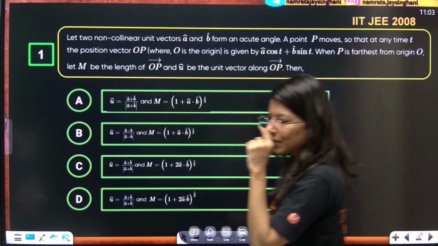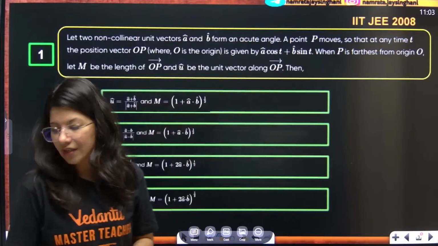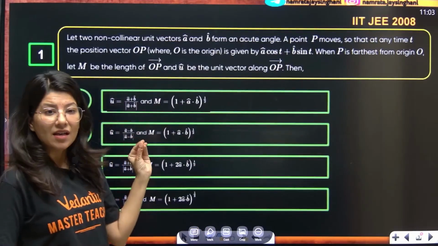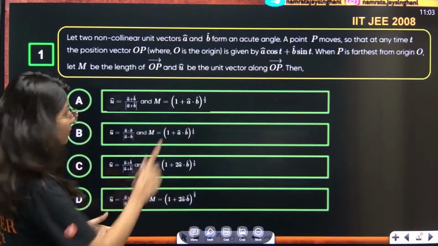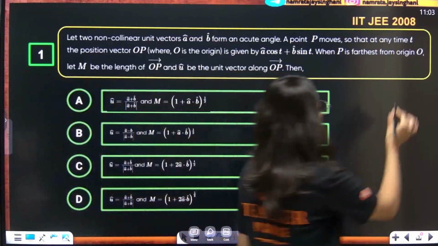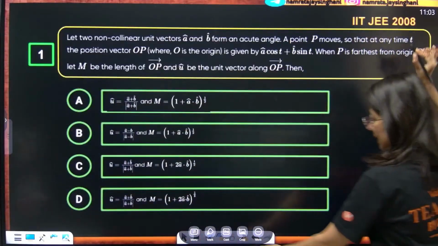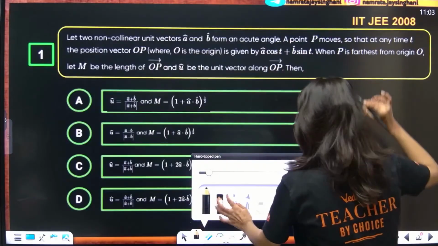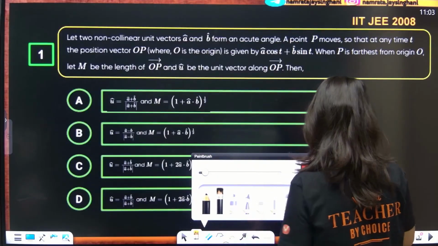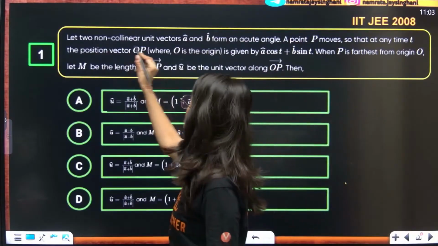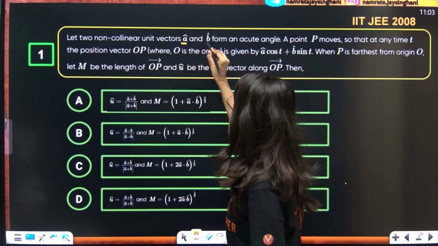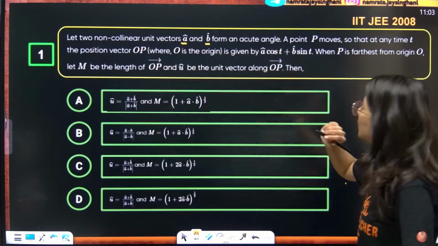Now the very first question is from vectors. The question was asked in the JEE 2008 Advanced paper. Let two non-collinear unit vectors a cap and b cap form an acute angle.